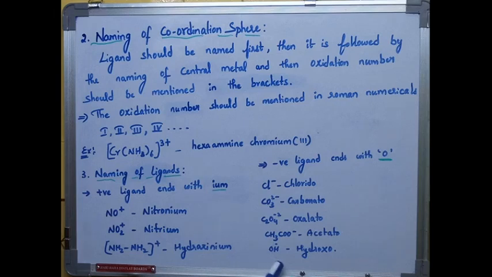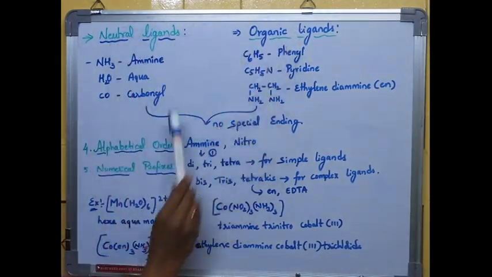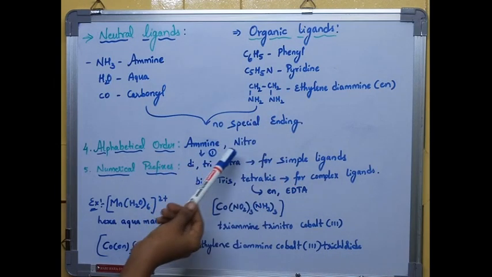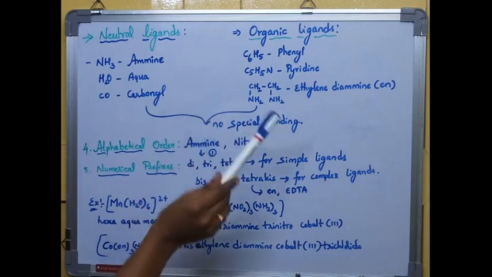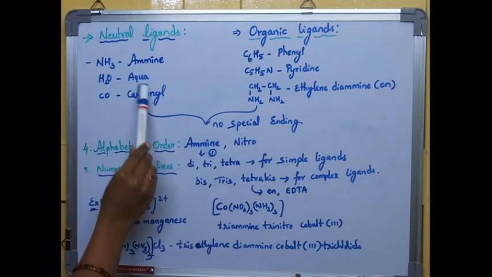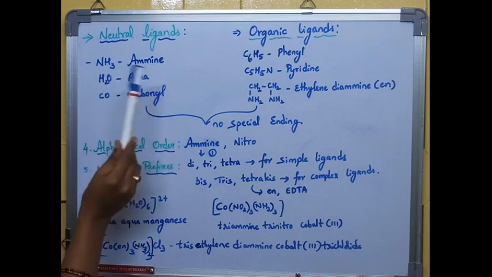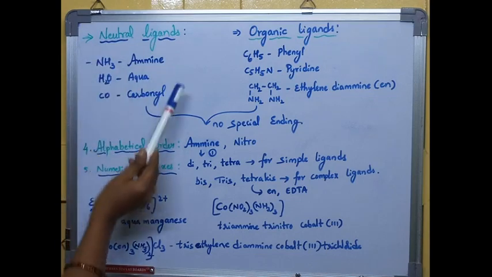Still there is a continuation of neutral ligands and organic ligands. Neutral ligands and organic ligands have no special ending like positive ligands and negative ligands. We know that positive ligands end with IUM and negative ligands end with O, but here we won't give any ending; we normally write the names of the ligands. So NH3 we write amine, H2O we write aqua, and CO we write carbonyl. These are neutral ligands. They have no charge on them.